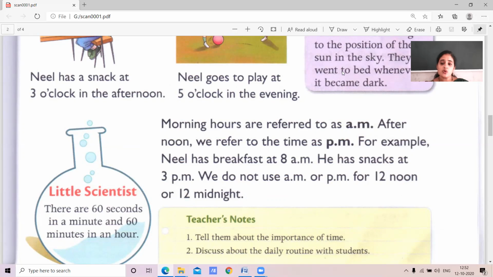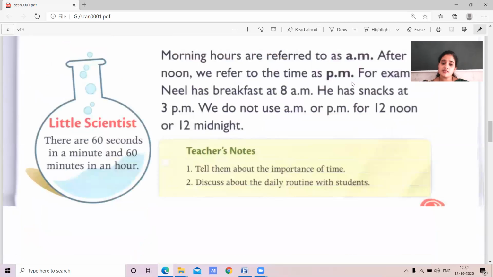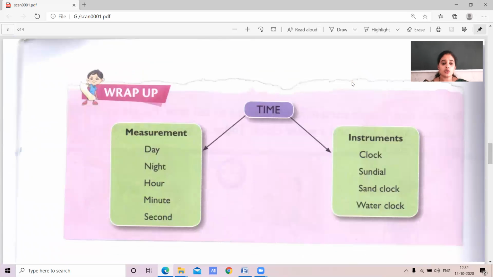Okay. So, in this lesson, what did we learn? We learned about time. Time helps us in different ways. The day is divided into two parts: one is daytime and the other is night time.